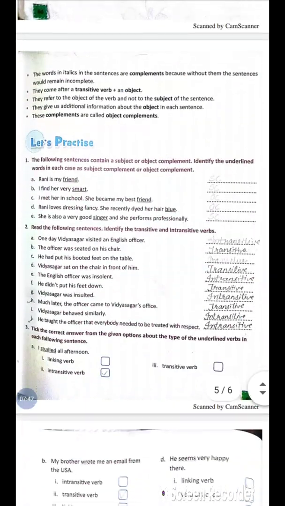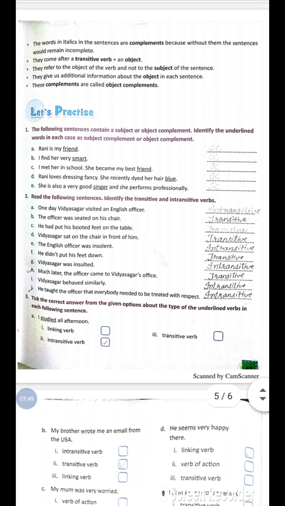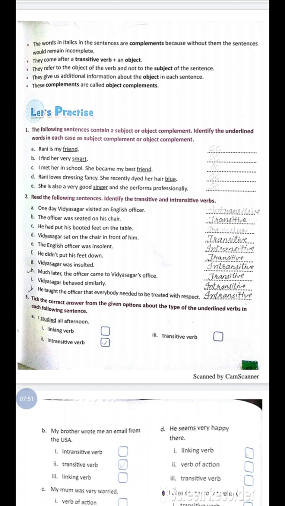Next, the words in italics in the sentences are complements because without them the sentence would remain incomplete. They come after a transitive verb plus an object. They refer to the object of the verb and not to the subject of the sentence. They give us additional information about the object in each sentence. These complements are called object complements.